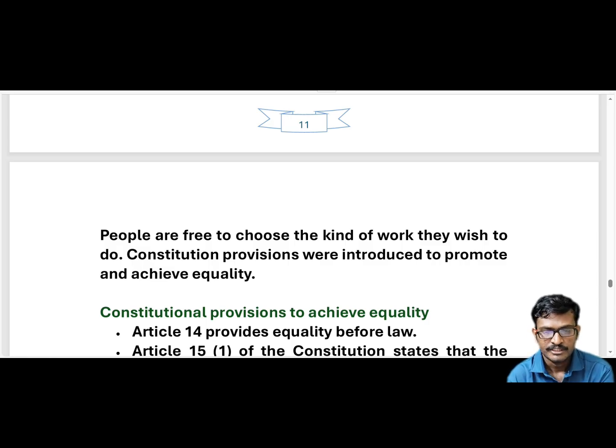So people can choose any kind of work, for example cutting of hair, washing of clothes, cleaning, garbage cleaning, etc. Whatever they want, they can choose their profession, and no discrimination should be shown to those people. The constitution has guaranteed that no discrimination should be shown based on professions.